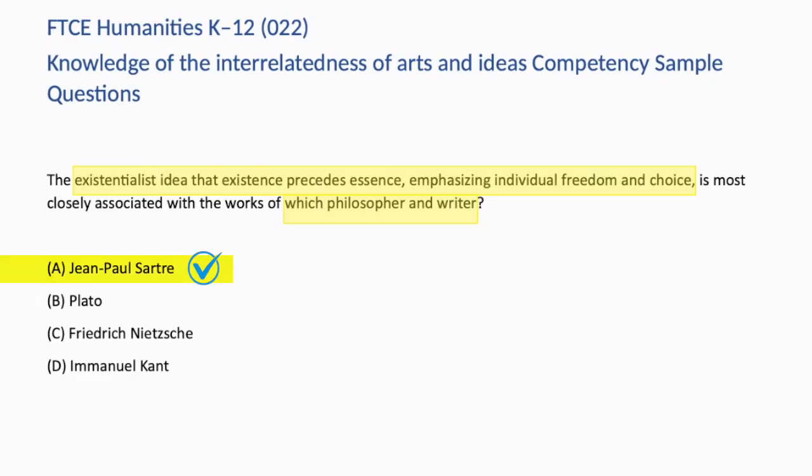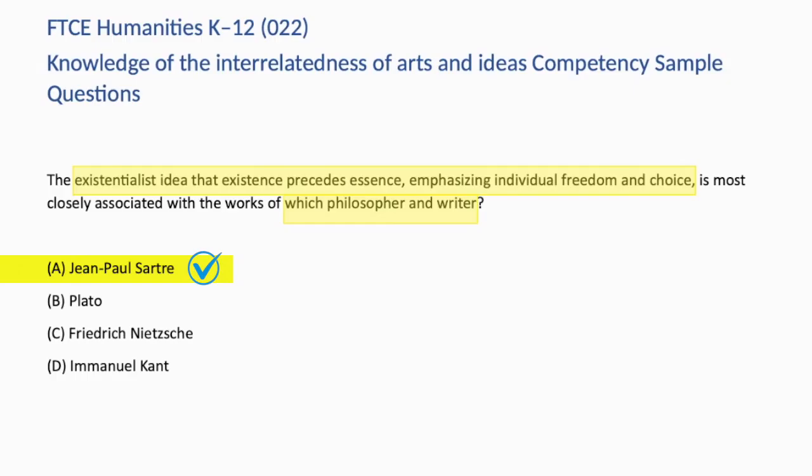Back to A. Jean-Paul Sartre was a French existentialist philosopher, playwright, novelist, and critic who is best known for his philosophical works that articulate the existentialist themes of individualism, freedom, and the responsibility that comes with human choice. Sartre's notion that existence precedes essence suggests that humans are born without predetermined purpose and that they must create their own meaning through their choices and actions. His works, such as Being and Nothingness and the play No Exit, explore these themes and have had a profound influence on existentialist thought.